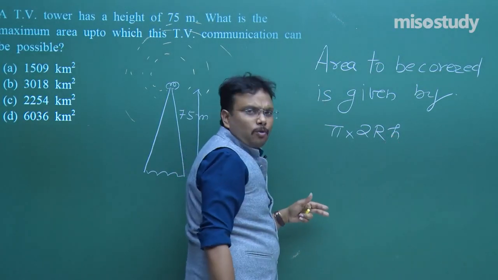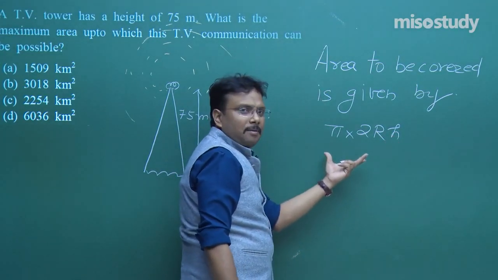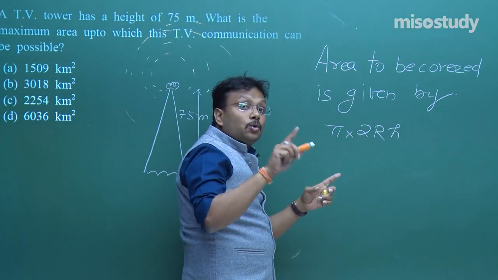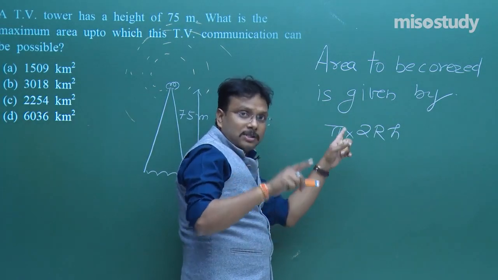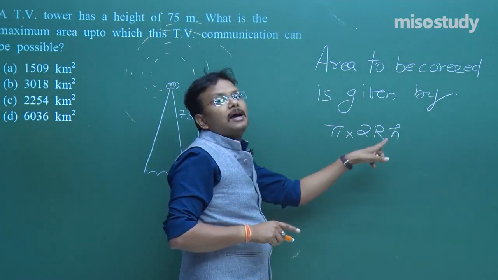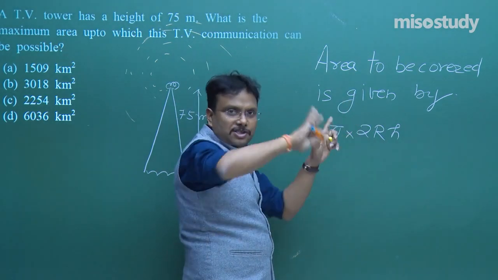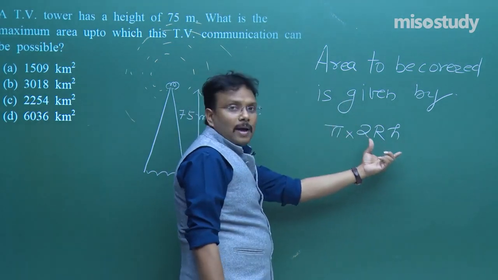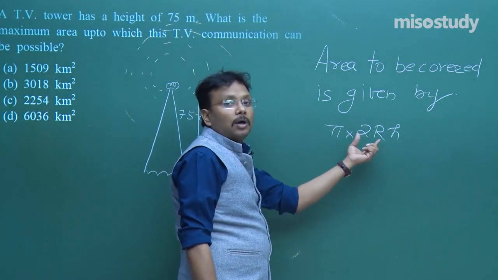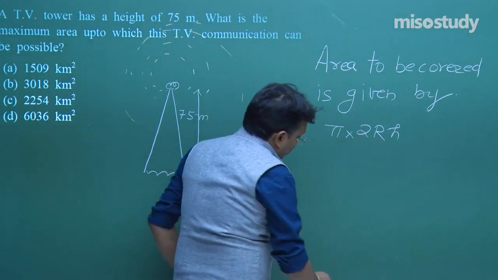Basically it is pi r square. So simply by using r square, meaning 2 into RH under root, which I used just 2 minutes back. So directly I am putting the values, pi r square, area of a circular shape. So pi r square is pi into 2RH. Directly I am putting the values.